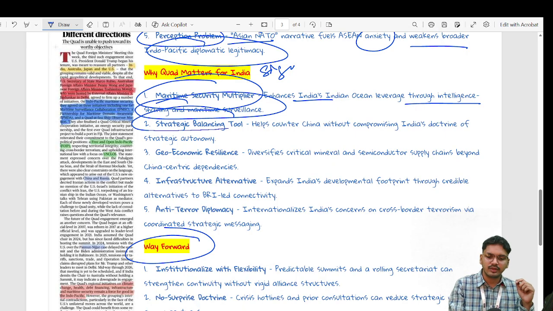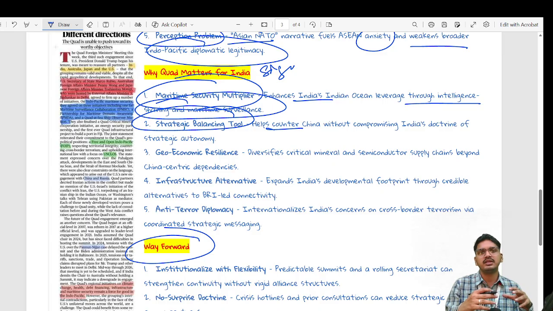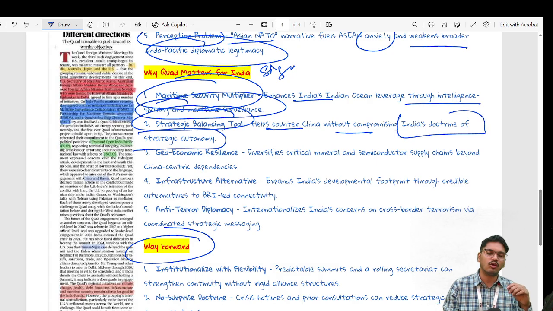It is a strategic balancing tool, where it helps the member countries to counter China without compromising their internal doctrines, like India's doctrine of strategic autonomy, where India aligns to Quad while it also values that it has strategic autonomy attached to it. Therefore, it allows India to strategically handle the current situation.